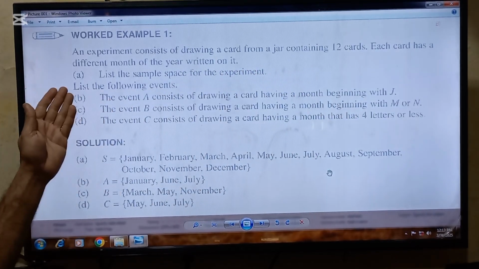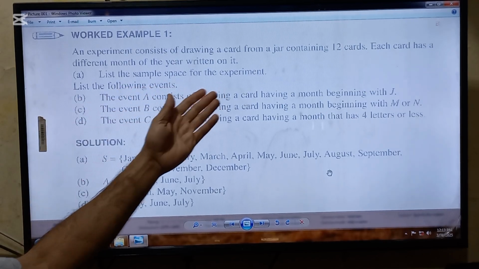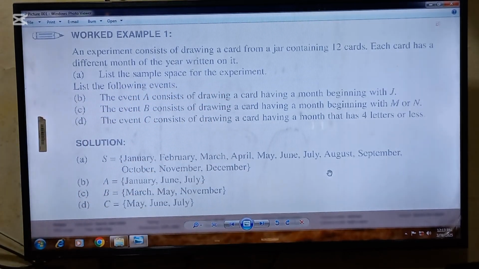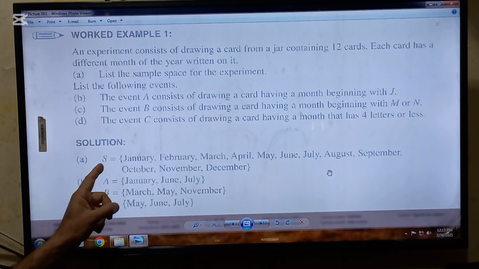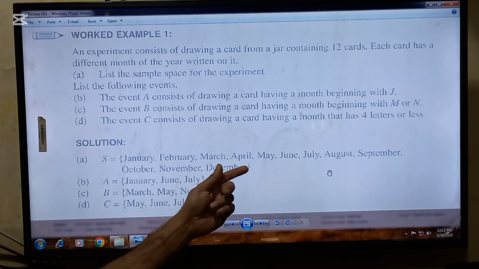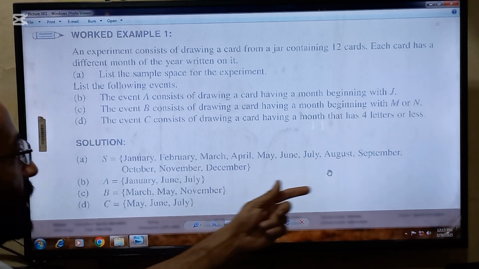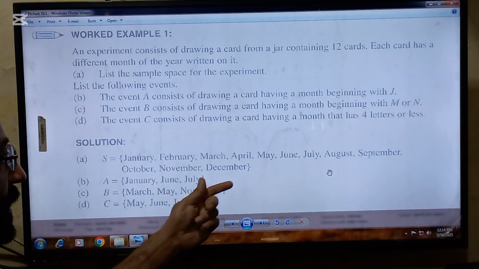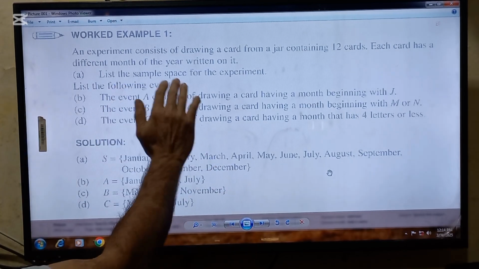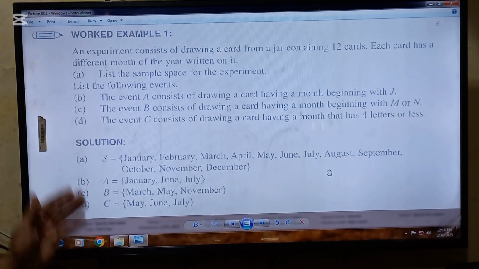Each card has a different month of the year written on it. A part lists the sample space for the experiment. So sample space is represented by S equal to the months of the year are January, February, March, April, May, June, July, August, September, October, November, and December, and enclose them in braces. So this is the sample space of the question.